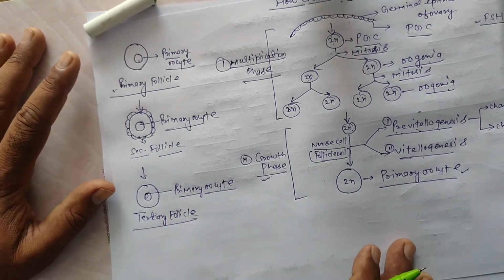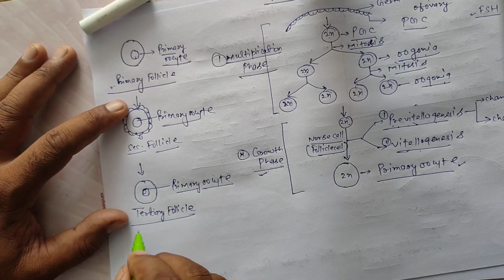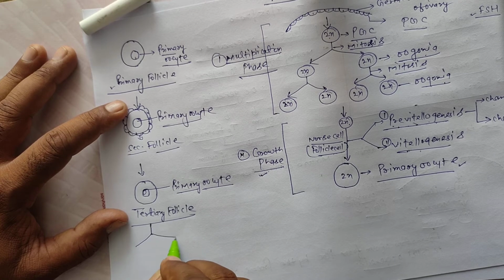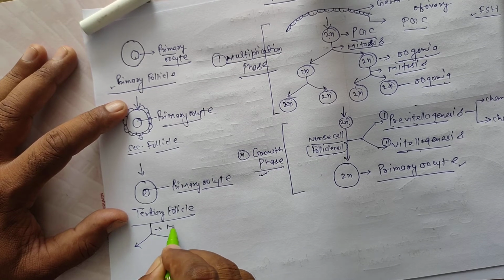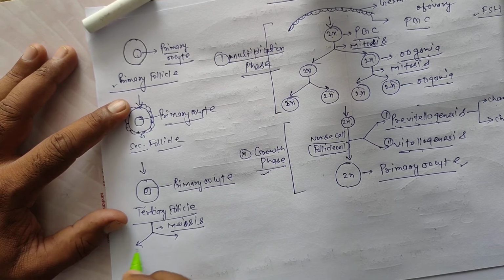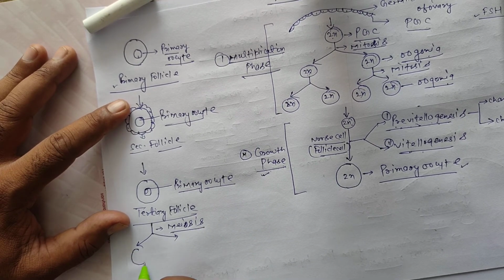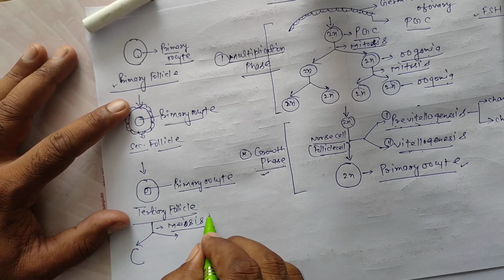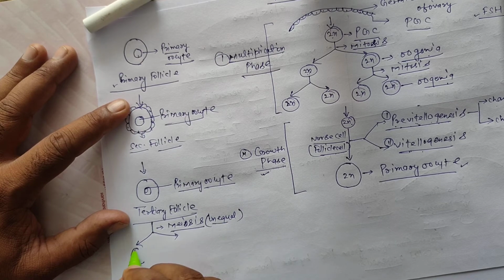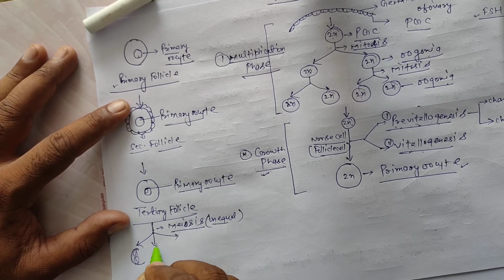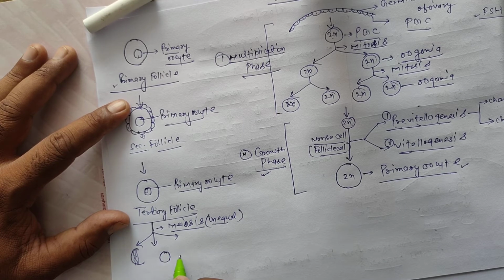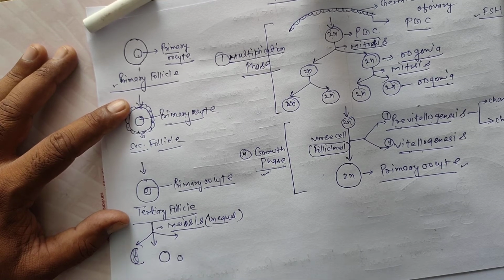During oogenesis, the primary oocyte divides by unequal meiosis and forms a secondary oocyte and a polar body.